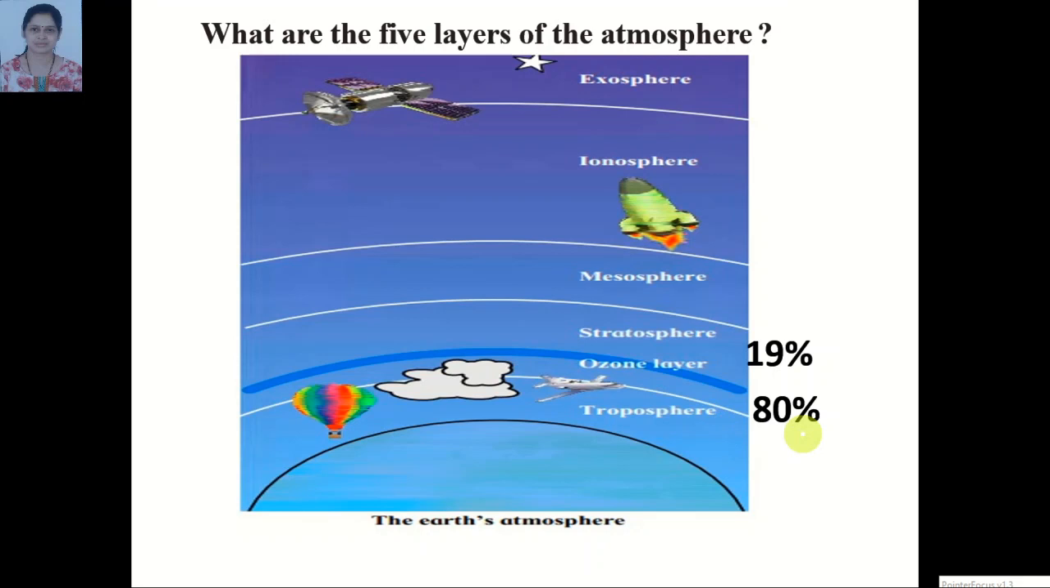Troposphere contains 80% of the gas and stratosphere contains 19% of the gas. The amount of gases in the air is greatest near the surface, and as we go higher and higher from the surface, it goes on decreasing. Gases are not found in the exosphere. There is an ozone layer at the bottom of the stratosphere. About the ozone layer, we will learn later on.